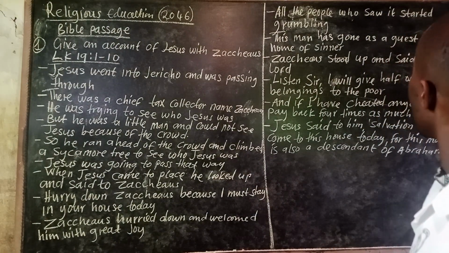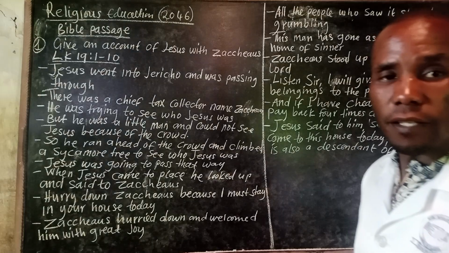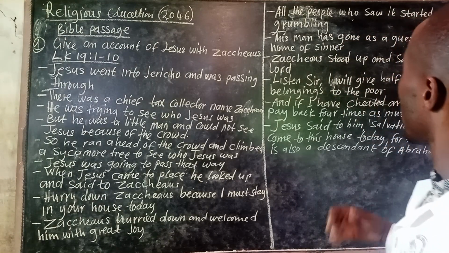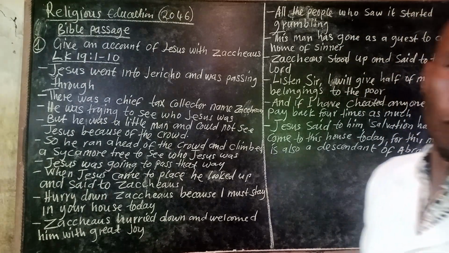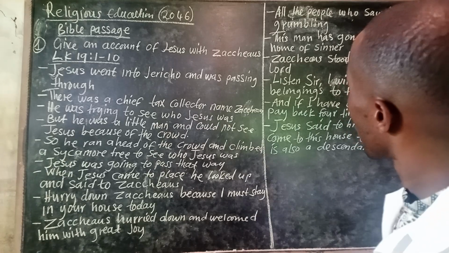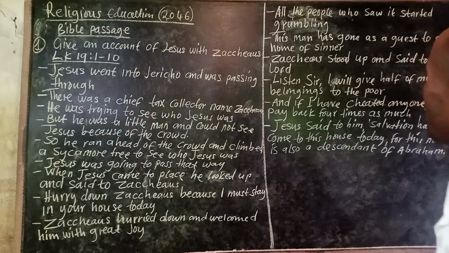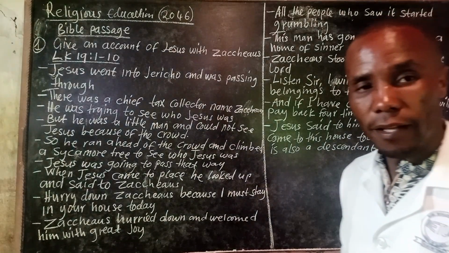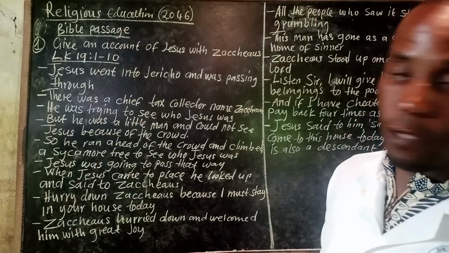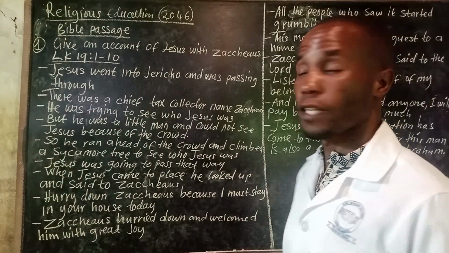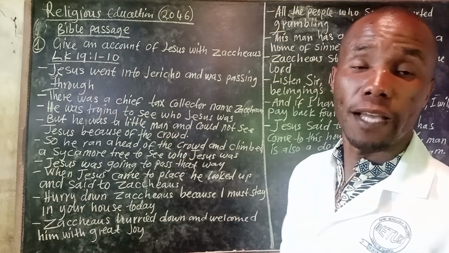Zacchaeus stood up and said to the Lord, who was Jesus, listen, sir, I'll give half of my belongings to the poor. Because this person was a chief tax collector, he had money.